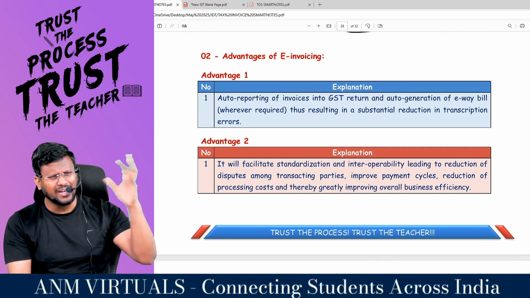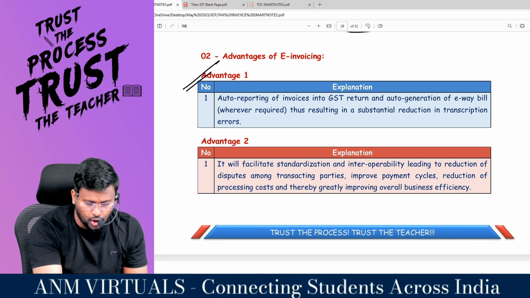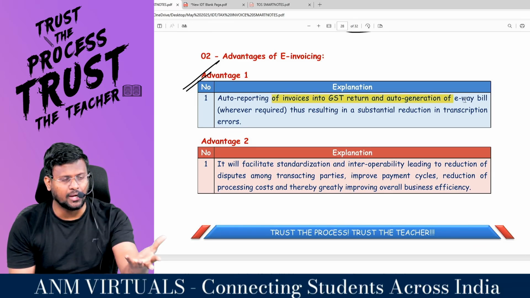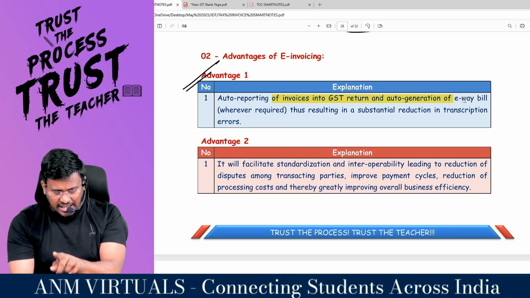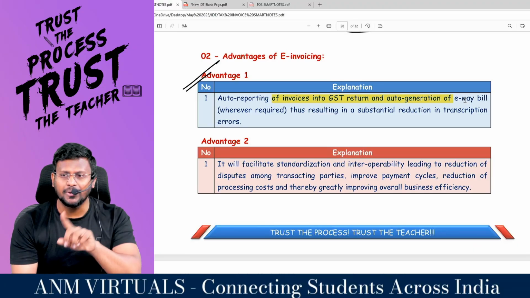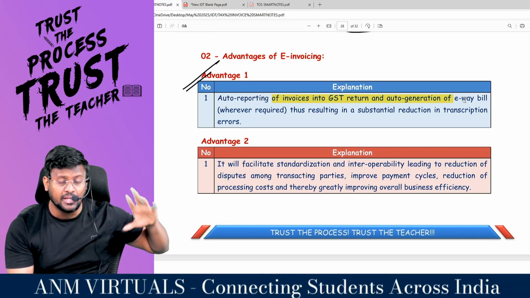Sir, what are the advantages of doing this e-invoicing? Quickly we will go through. This is advantage number 1. Auto reporting of invoices in the what return? And auto generation of e-way bill if required. Once you have registered your invoices in the IRP, automatically that will be reflected in the GSTR return. And if needed, automatically the e-way bill will be generated.